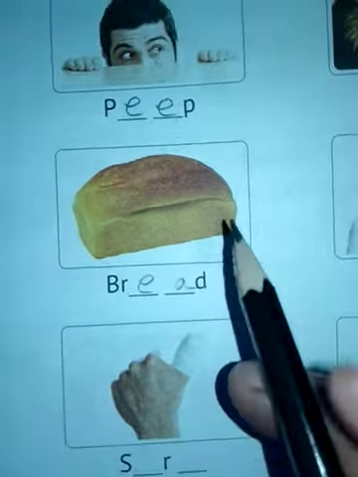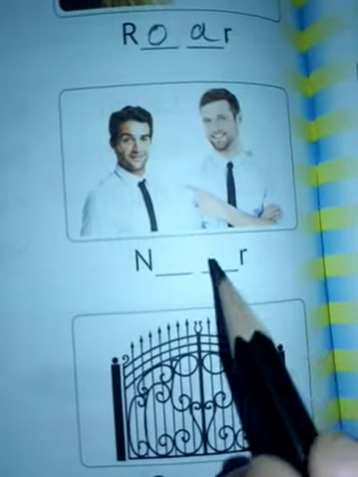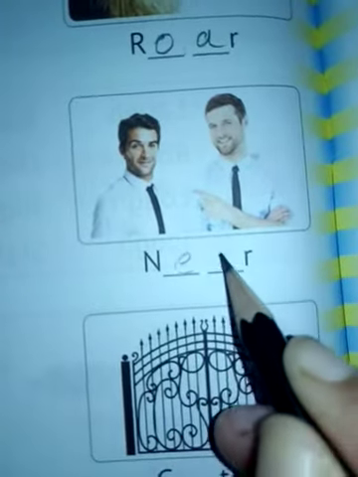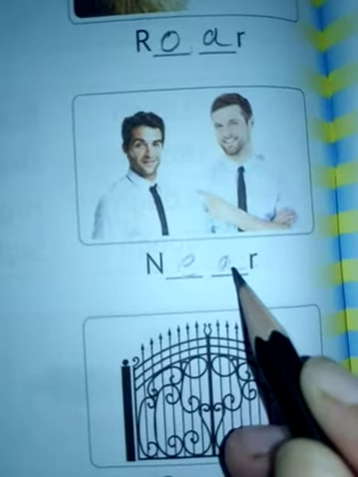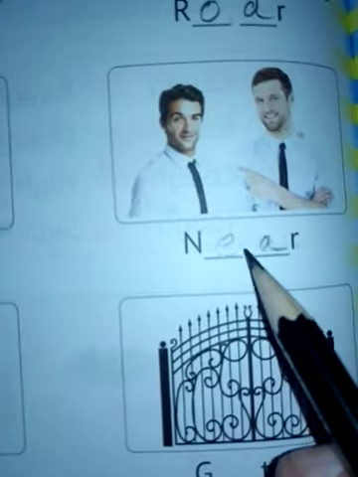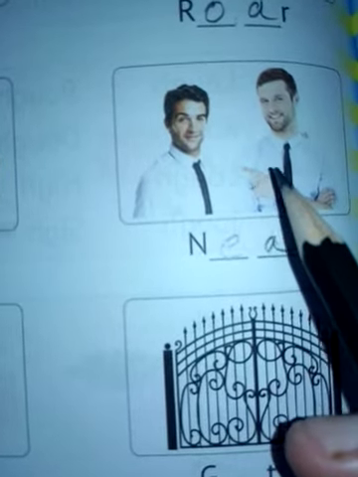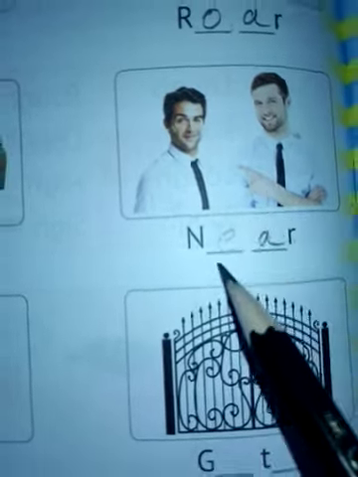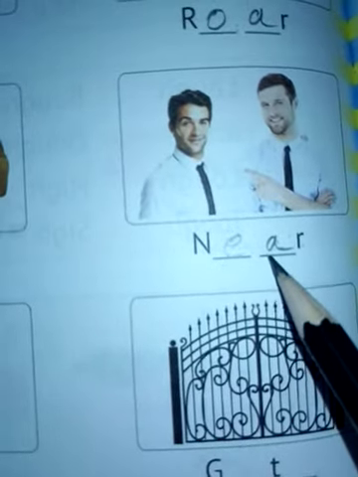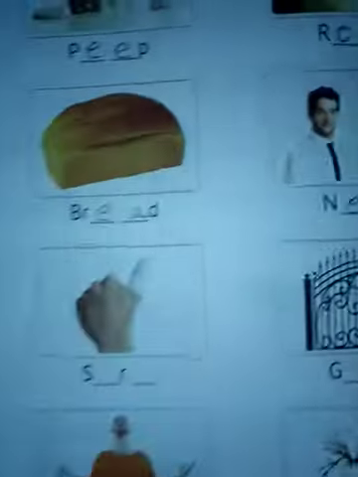This is near, isn't it? Near means close to. They are two people, two men close to each other. So N-E-A-R, near. E and A are vowels. So which word is this? This is a describing word, isn't it? Not a naming word, not a doing word. They are not doing anything. This is not a name. This is a describing word. Near means close.